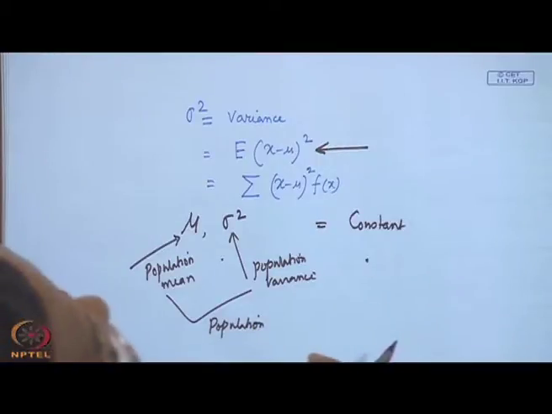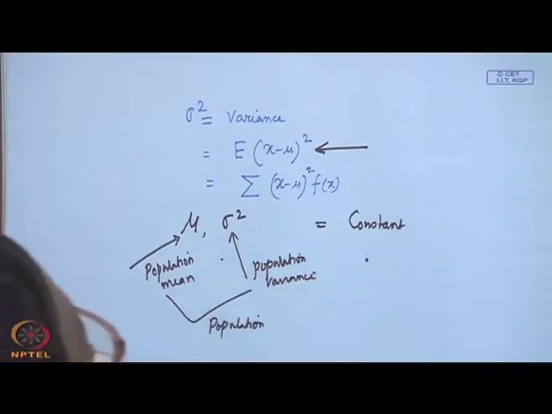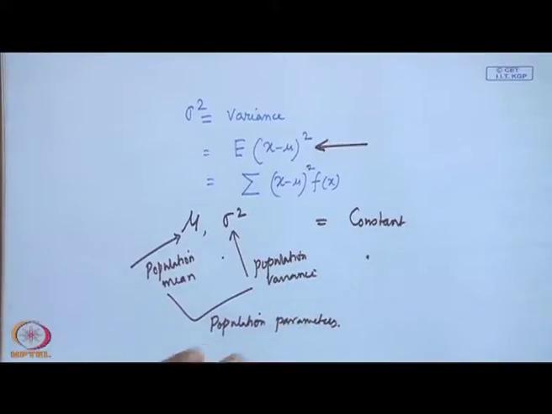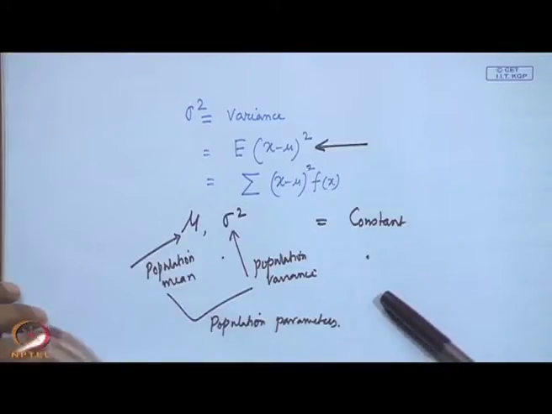There are many population parameters, but these two, mean and standard deviation or variance, are population parameters. Why do we go for population parameters? Because the topic today is very simple from a calculation point of view, but from an understanding point of view, we must understand why we require population parameters.